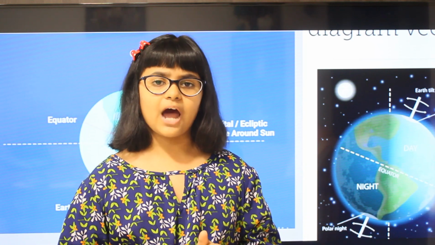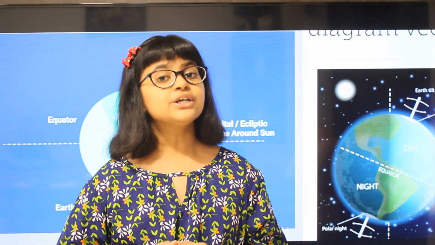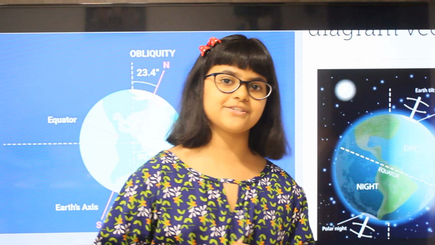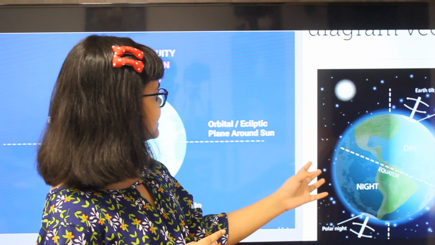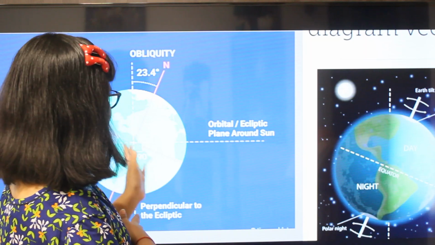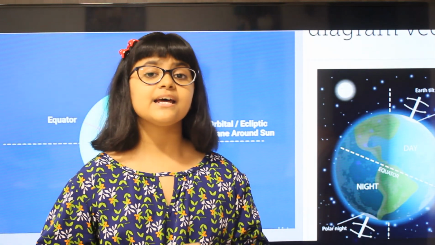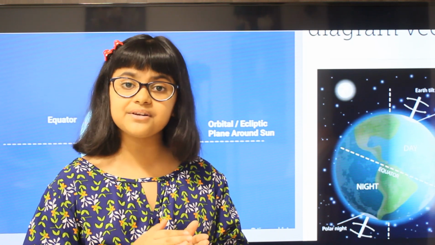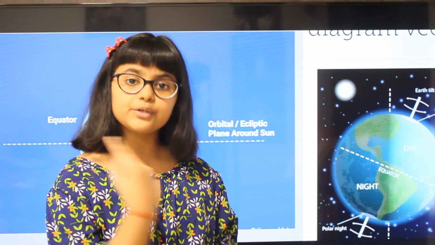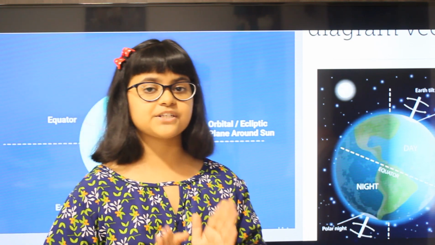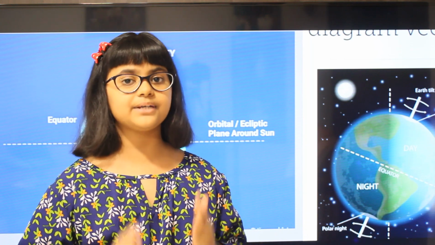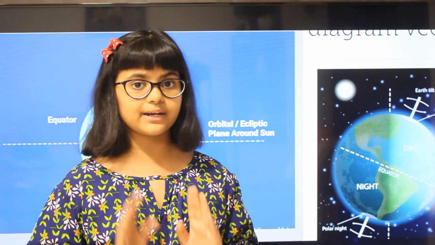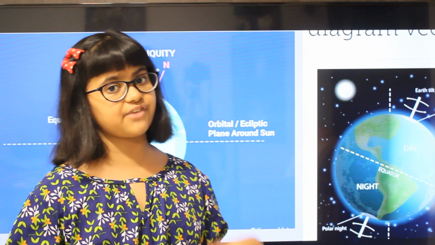Okay friends, so now there are different types of motions of the earth. First let's go on to the concept of axis. Here is the diagram of the concept of axis. Now what is axis? Axis refers to an imaginary line on which a planet rotates. Every planet has its own axis, even our Earth has.